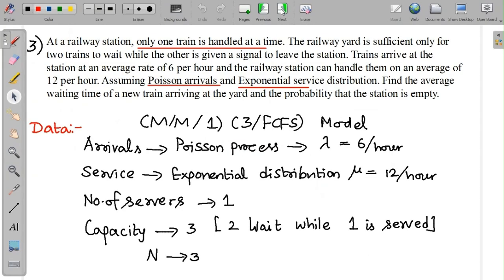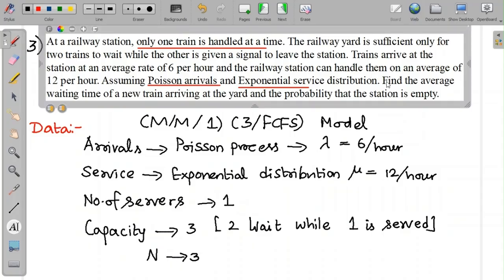The last problem. At a railway station, there's only one train handled at a time. The railway yard is sufficient only for two trains to wait while the other is given a signal to leave the station. So this once again hints at a finite capacity. Trains arrive at the station at an average rate of 6 per hour. The railway station can handle them at an average of 12 per hour. Assuming Poisson arrivals and exponential distribution, we are asked to determine the average waiting time of a new train arriving and the probability that the station is empty.